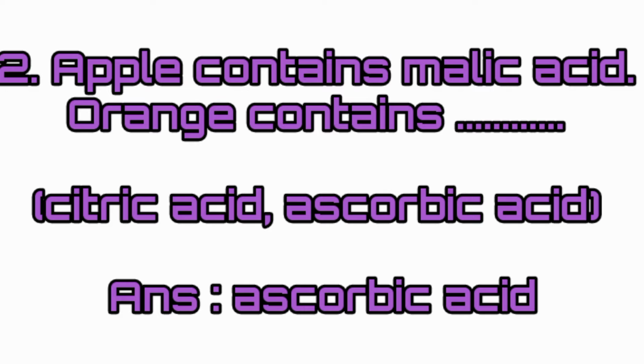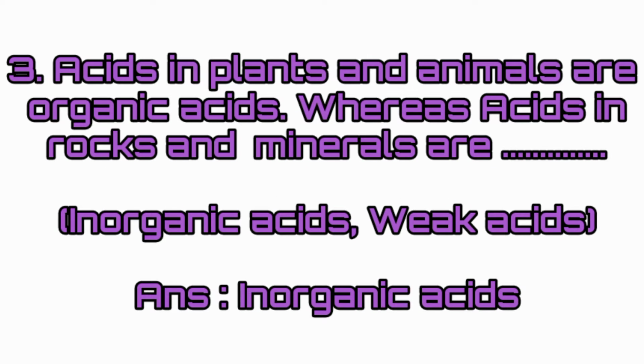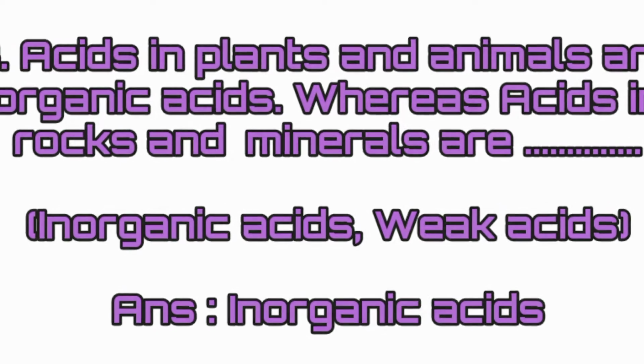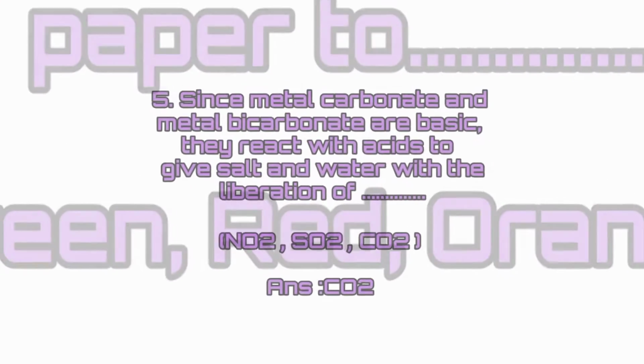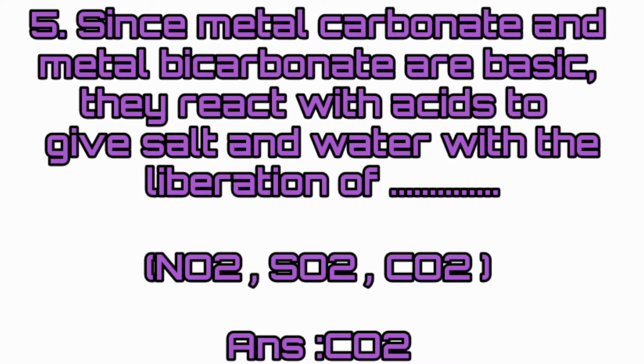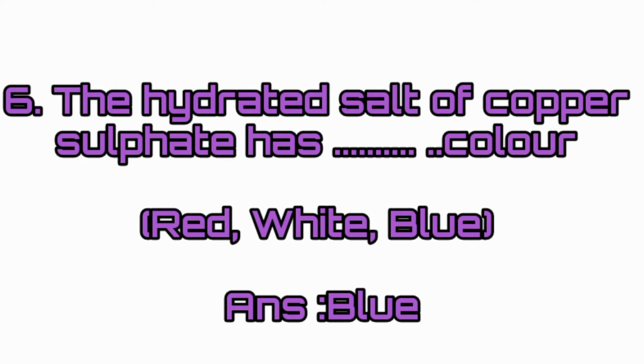Answer: ascorbic acid. Acids in plants and animals are organic acids, whereas acids in rocks and minerals are dash. Inorganic acids. Acids turn blue litmus paper to dash. Red. Since metal carbonates and metal bicarbonates are basic, they react with acids to give salt and water with the liberation of dash. Answer: carbon dioxide, CO2. The hydrated salt of copper sulfate has dash color. Blue color.